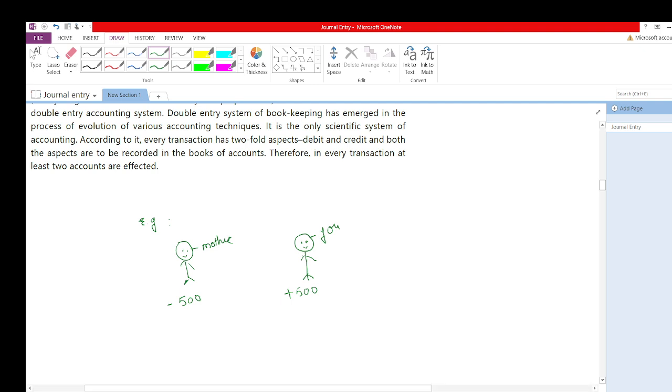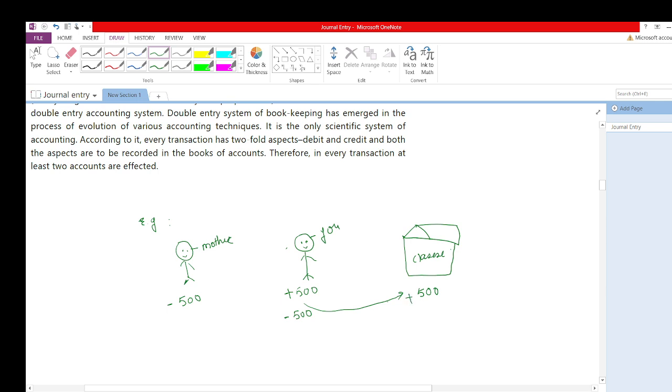Now if I say, here is this classes, so you have paid this fees to the classes, rupees 500. Now what will happen? This 500 will be deducted from your cash balance and it will be added to the classes' cash balance.